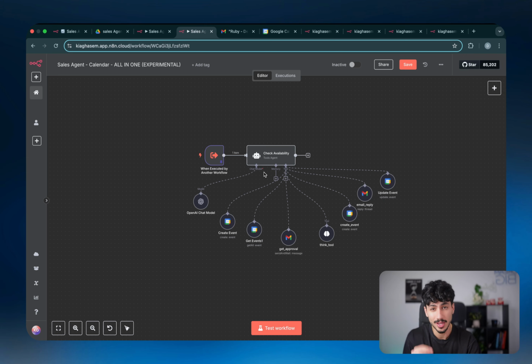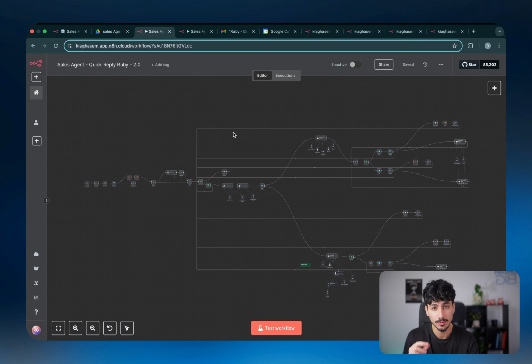And that's exactly why instead of building a simple agent that looks like this, we had to build Quick Reply Ruby to look like this. And yes, I know it looks like a nightmare and there's a lot of lines and complex data handling going around. But the reason why we did this is because we built Quick Reply Ruby to be a production-ready AI agent today in 2025, not just another demo.